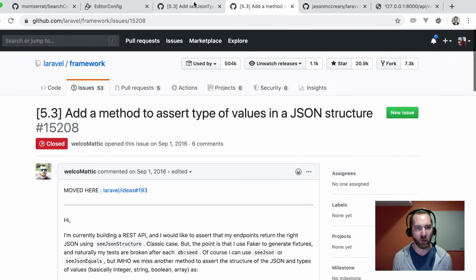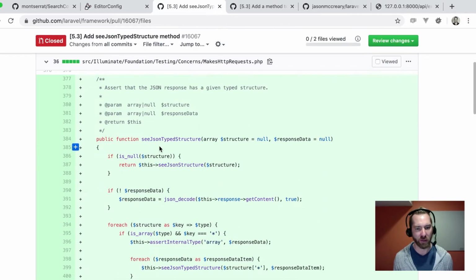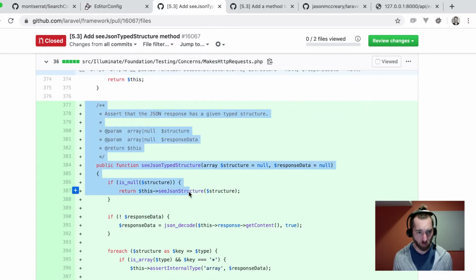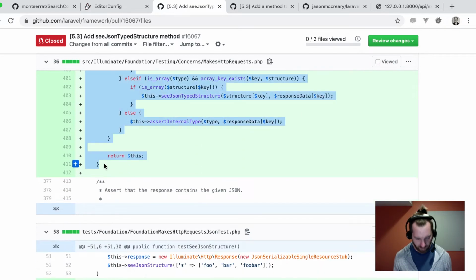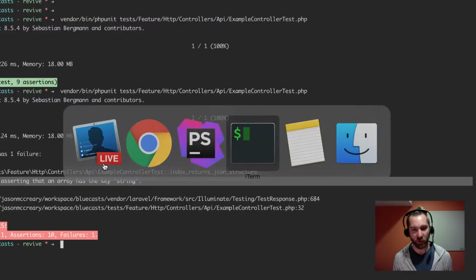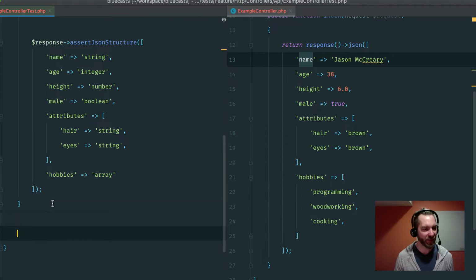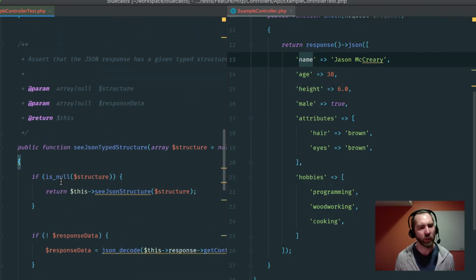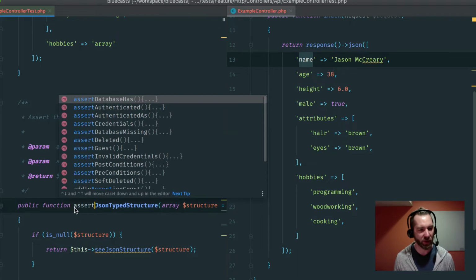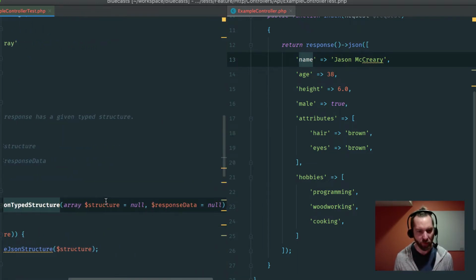Okay, so let's go back and copy this and turn this into a little local test at first. I'm just going to straight take what they have and let's see how far it gets us. It might just be perfect. So let's just steal it. Well, we're going to borrow it. And let's change this to assertJsonTypedStructure.